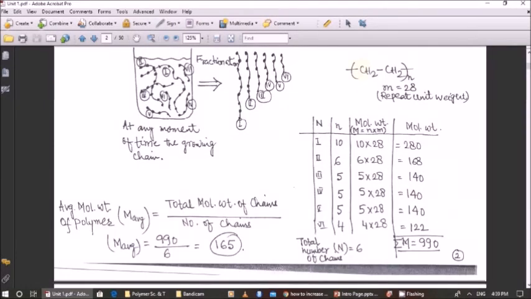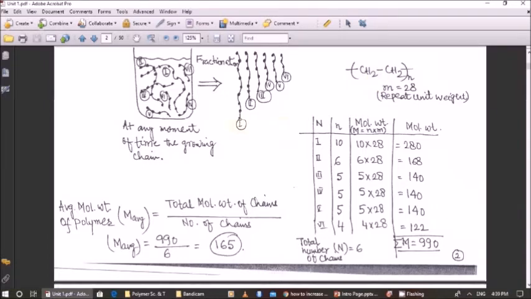So in case of polyethylene, let us say that the molecular weight of my repeating unit is 28. You know, the molecular weight of carbon is 12 and the molecular weight of hydrogen is 1. So there are 2 carbons, which means 24, and 4 hydrogens, which means 4. Combined together, 24 plus 4 is equal to 28.